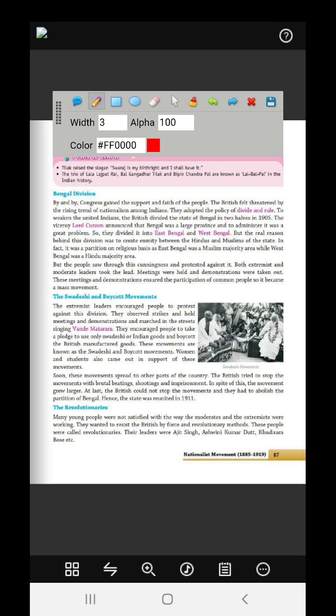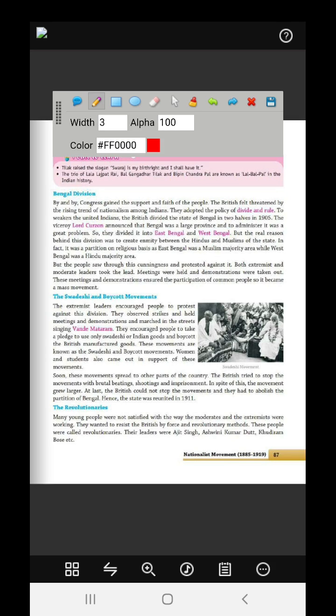The British felt threatened by the rising trend of nationalism among the Indians. They felt that now they would have to get out of here. But they would not leave India easily, so they adopted the policy of divide and rule to weaken the united Indians. At that point, the Indians were united and would no more listen to the Britishers. The Britishers divided the state of Bengal into two halves in 1905.